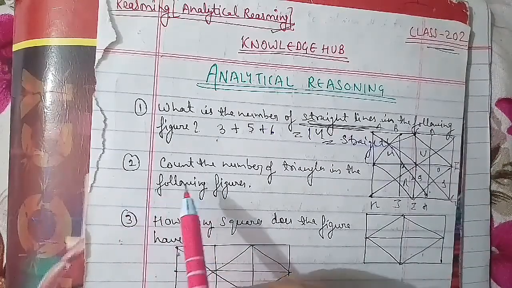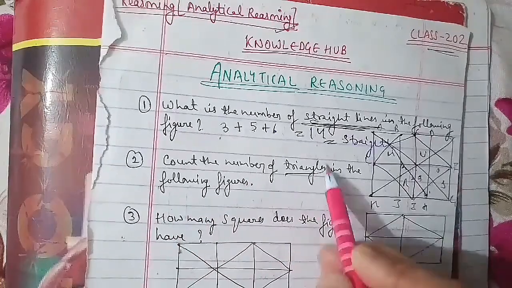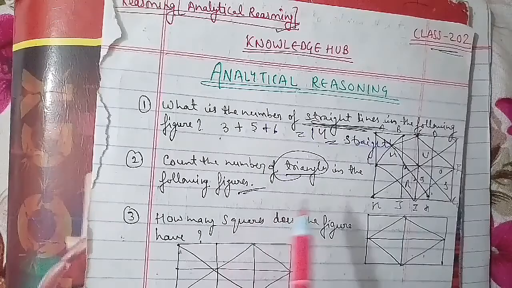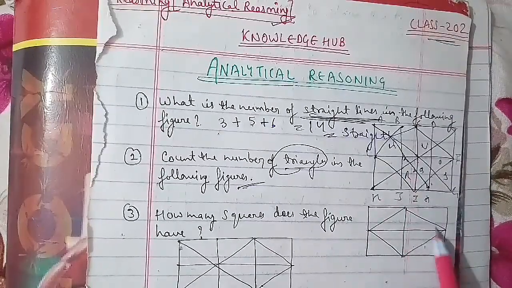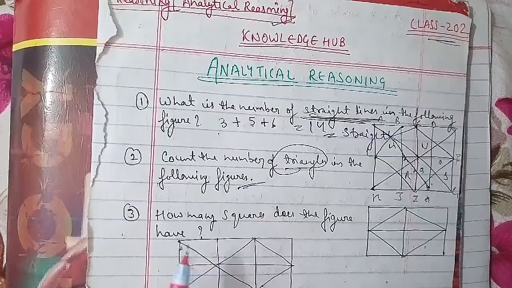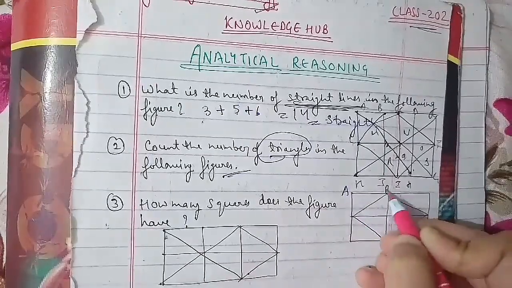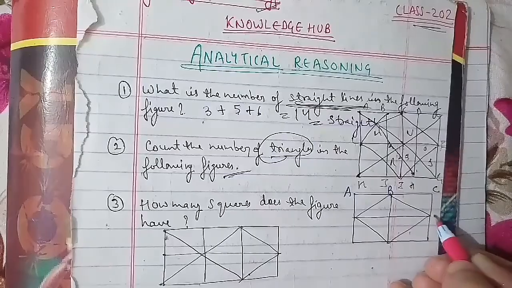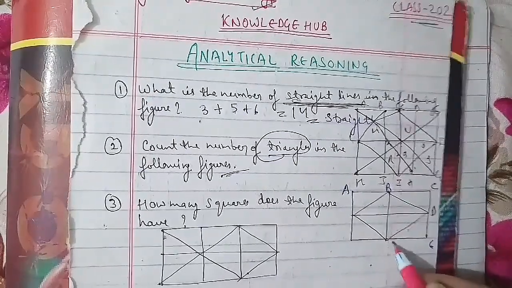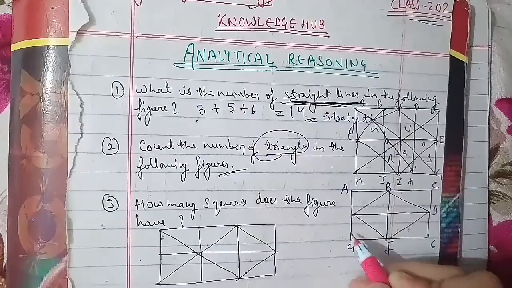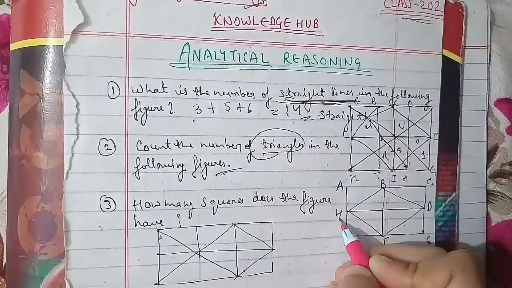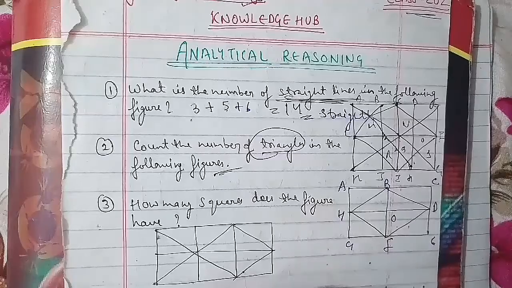So we first label the entire figure so that we get to know what we have: A, B and C, then D, E, F, G and H here, and this is your O. Among these, counting the simplest triangles, the triangles we have are ABH, BHO, BCD, BOD, DEF, DFO, FGH and FHO. So there are 8 such triangles.